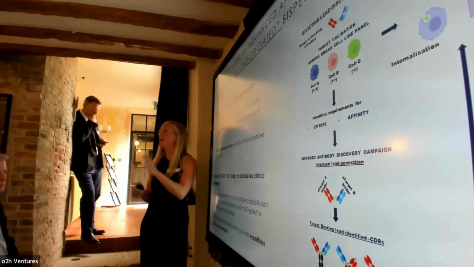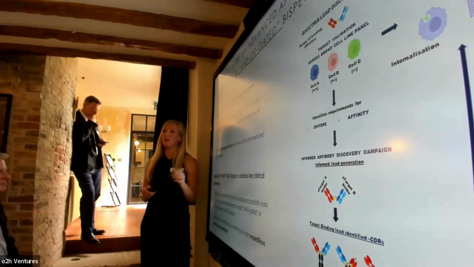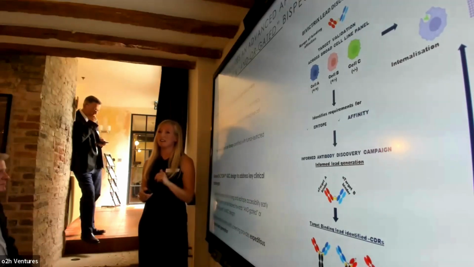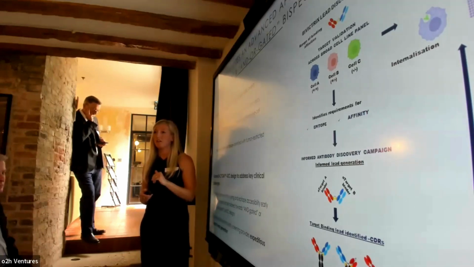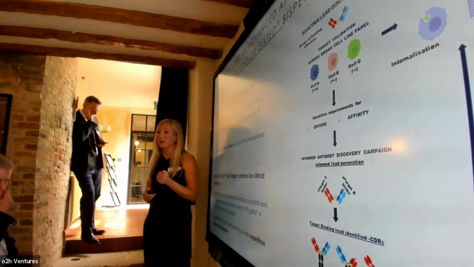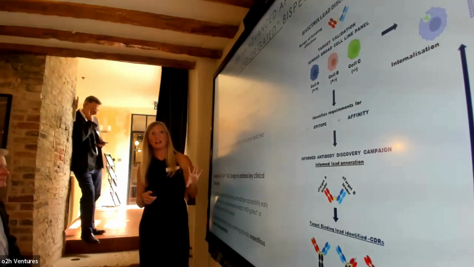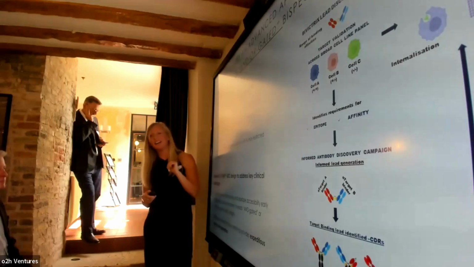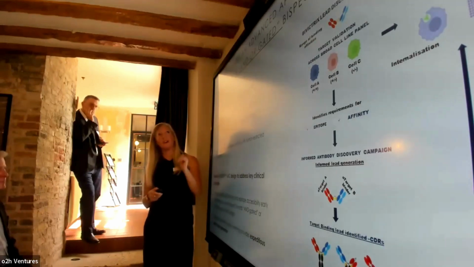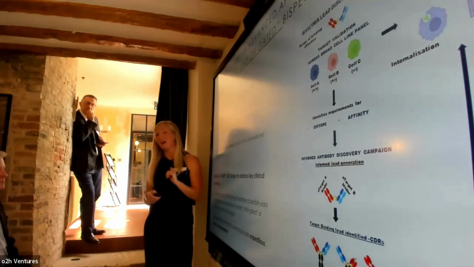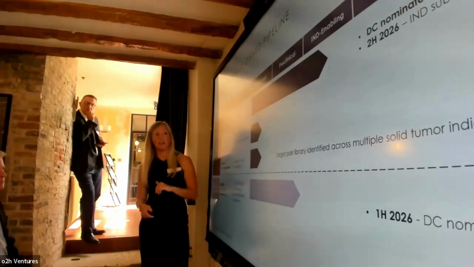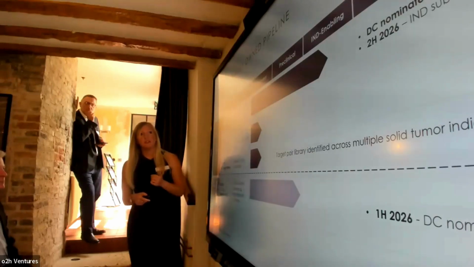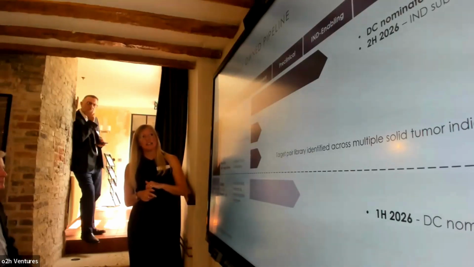We've looked at lots of different approaches, and we don't believe in the modular designs and starting with monospecifics, and we have reasons for that as well. This gives us a very expeditious route to lead generation. And we can tailor this design to what we call an and-gated bispecific approach, or an and/or gated bispecific approach, depending on the clinical need that we're trying to solve. So we're using this knowledge to build a growing library of Bi-Cygni ADCs.